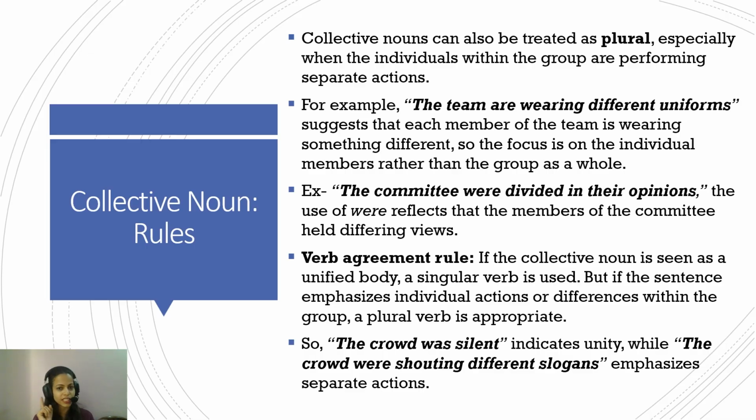Everybody in the crowd is acting as one. They were all silent, and hence it acts as singular. But if many people in the crowd are exhibiting many different behaviors, then the crowd becomes plural. The crowd were shouting different slogans. Here, the separation of the actions is the focus, and hence it becomes plural. Okay.